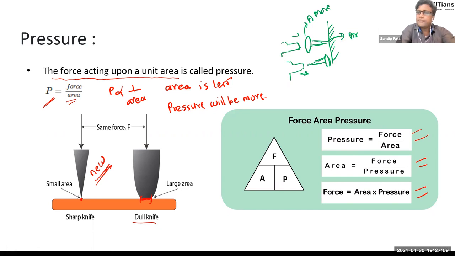So for the same force, the pressure at that pointy part of the nail is going to be more. If it is more, it is obviously going to go inside the wall. You can try the other way, but I don't think it will ever go into the wall. This is the head part, the flat part of the nail. Okay, very simple to understand. Now consider one more thing.